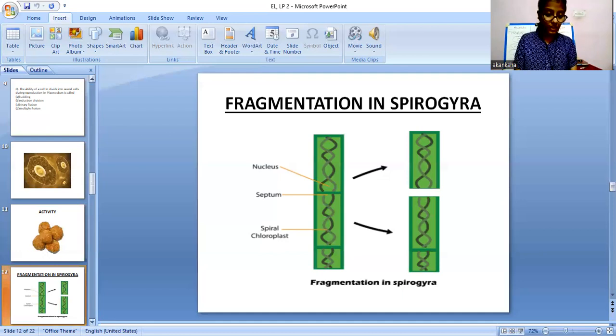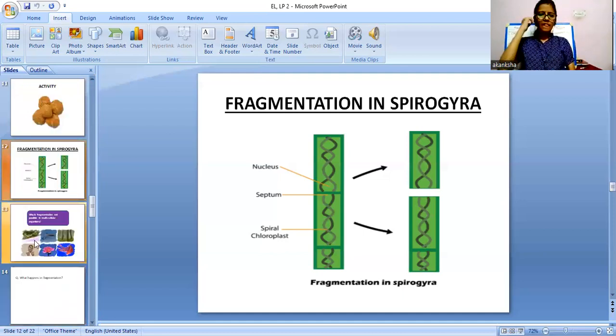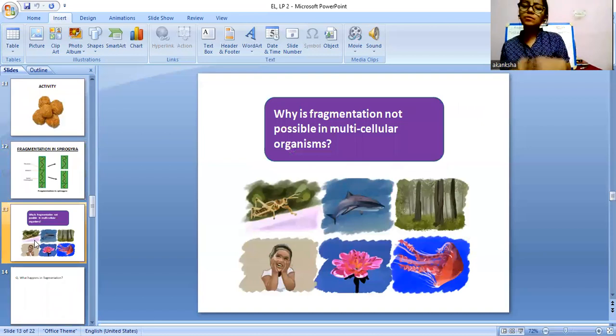Now we will move on ahead. There is a question: why is fragmentation not possible in multicellular organisms? Multicellular here means, why does fragmentation not happen in humans? If my whole body is there, and fragmentation happens, my face will be one fragment, my whole upper body will be one fragment, my lower body will be one fragment. That will be a disaster, right? In the same way, you have to discuss different examples of some plants and some animals.